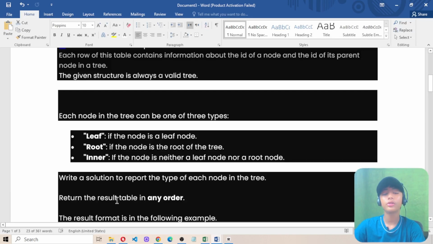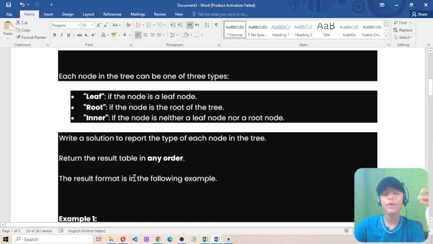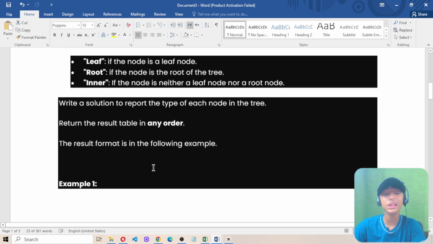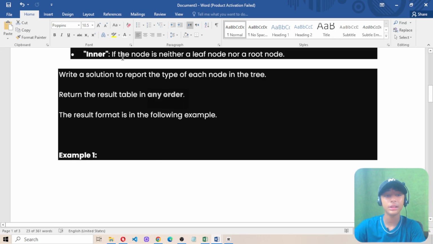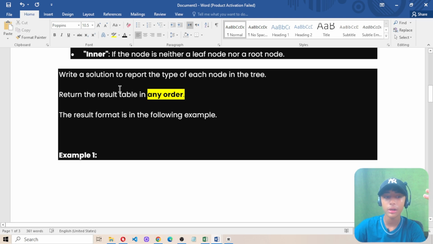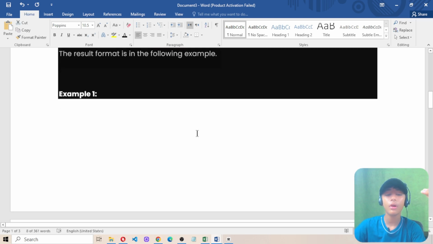Each node in the tree can be one of three types: leaf, if the node is a leaf node; root, if the node is the root of the tree; inner, if the node is neither a leaf node nor a root node. We want to write a solution to report the type of each node in the tree, and return the result in any order. Please highlight the words "any order". The result format is in the following example.